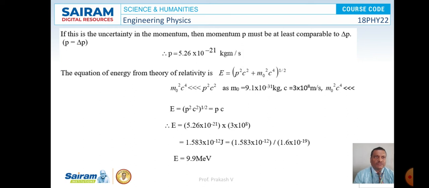m₀ is nothing but the rest mass of the electron, that is 9.1 × 10^-31 kg, and c is the velocity of light, that is 3 × 10^8 m/s. So on simplification, the value of E = (p²c²)^(1/2), that is equal to pc. Now substitute the values of p and c here, and on simplification, the value of E is equal to 9.9 million electron volts. So this is the energy of the electron.